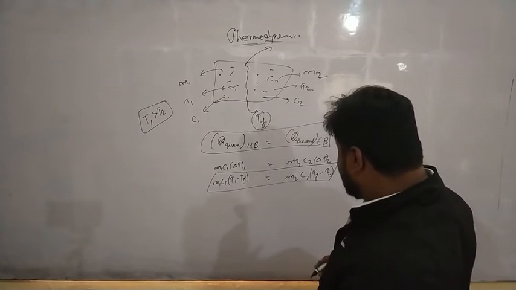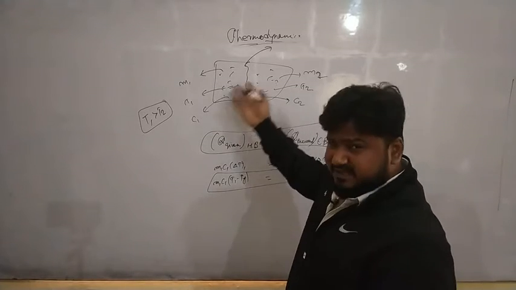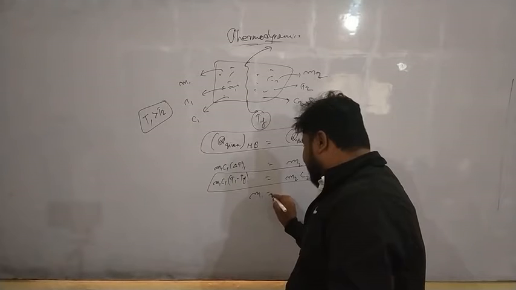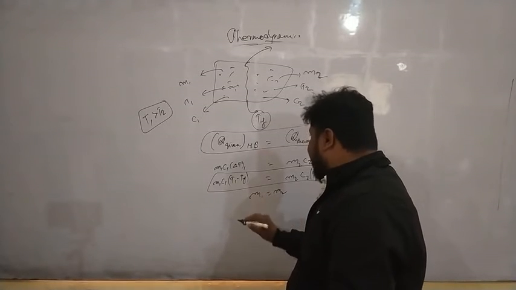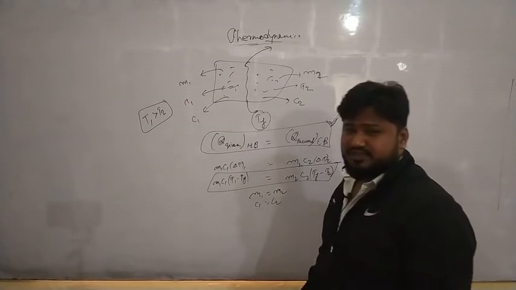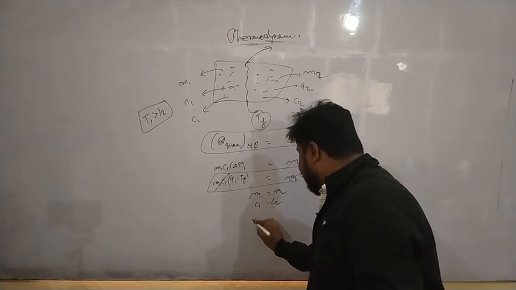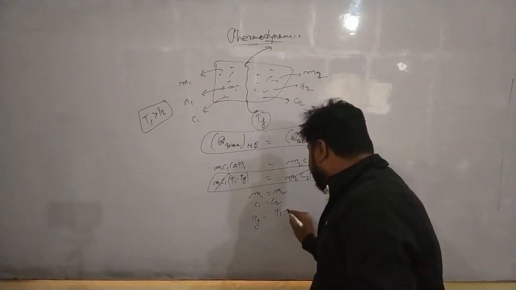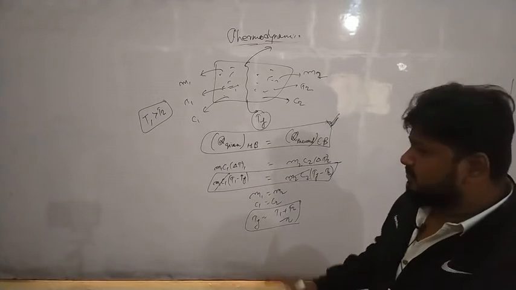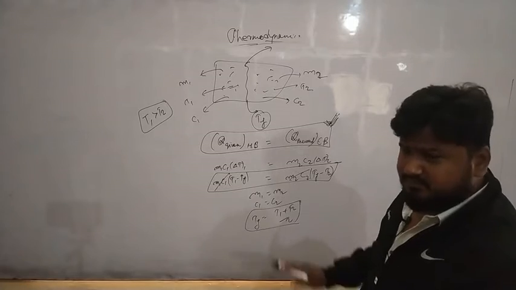Chalo. In this, if we go for these specifications, let's say that the same gases are there of the same mass. In that situation M1 will be equal to M2, and since the same gases have the same specific heat, C1 equals C2. So these will cancel out, and from here T final equals T1 plus T2 by 2. You can make one formula, but basically you need not remember all these things, you just have to remember this thing.